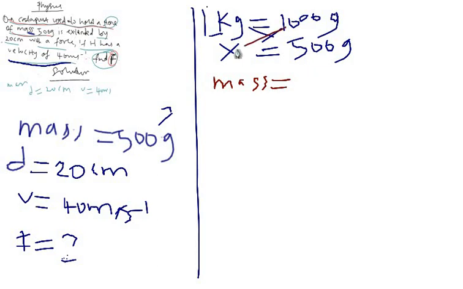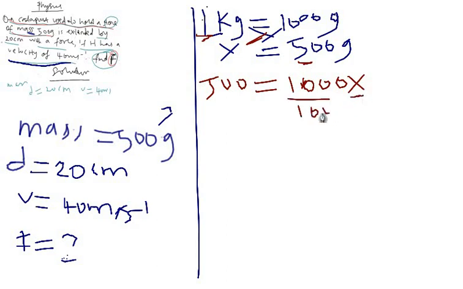So this times this will give you 1,000x. Okay, let me do it in a way that you understand. If you cross multiply now, 1 times 500 will give you 500, right? 1,000 times x is 1,000x. So I'm looking for x now. I divide by 1,000. Remember, this is 500.